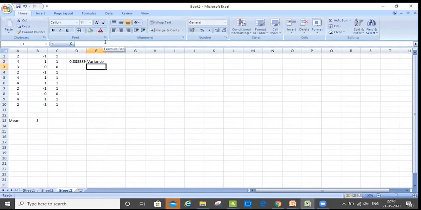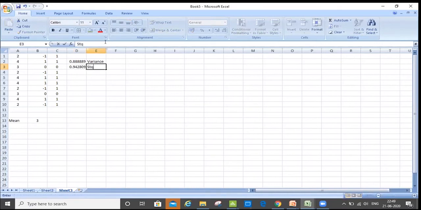If I want to calculate standard deviation, I will take the square root of it. Why am I doing square root? Because I am giving an equal weightage. पहले मैंने square किया था, अब मुझे इसको वापस करना है. So in Excel, there's a formula for that. Square root, this one. And if I close the bracket,